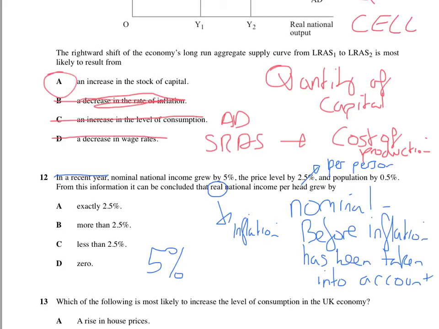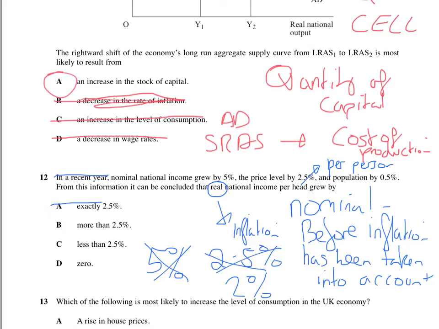So let's go through it. If national income grew by 5%, but then the price level is growing by 2.5%, so actually national income in real terms has only so far grown by 2.5%. But in the same time, the population has grown by 0.5%, so actually, per head, national income would have only grown by 2%.